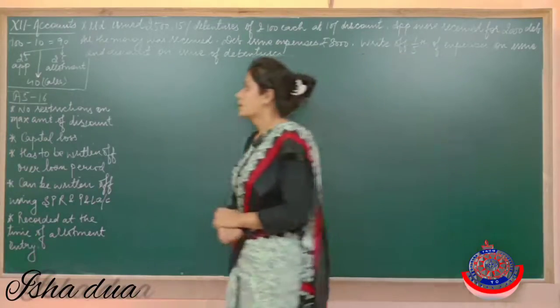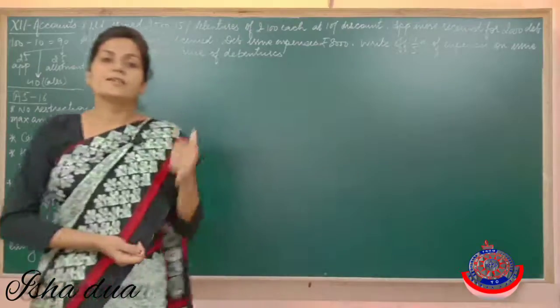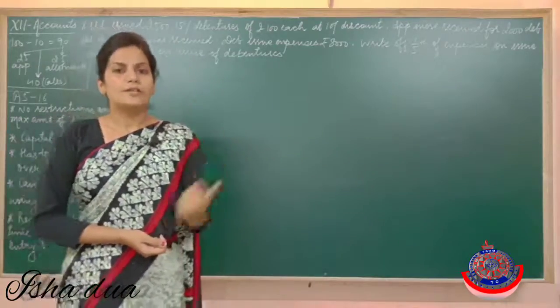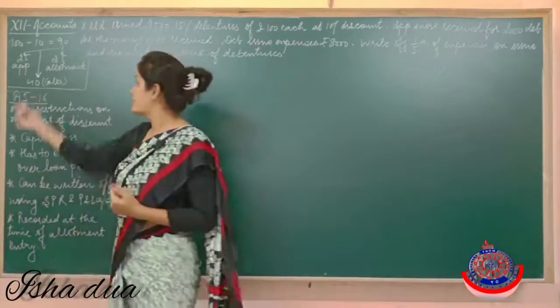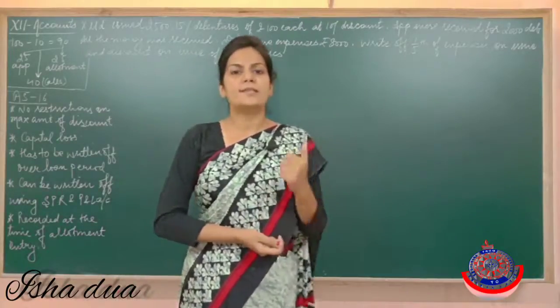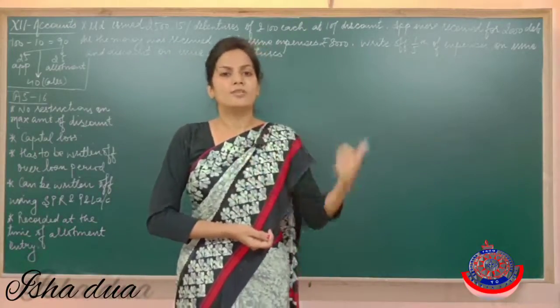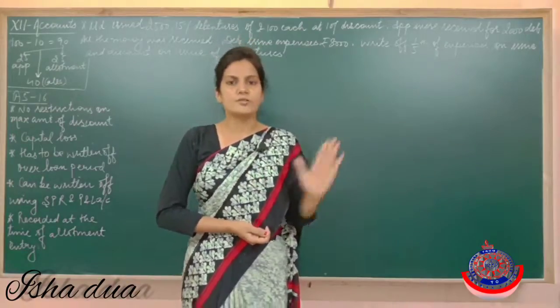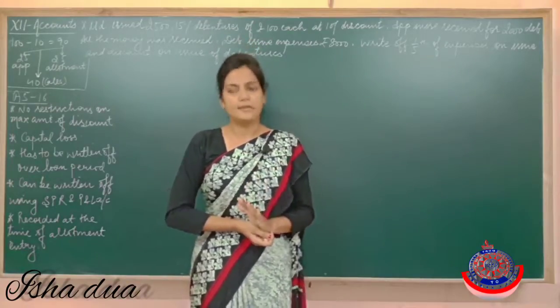Now see, here are some features when debentures are issued at discount. How? See, issuing debentures at discount, all the accounting treatment rules and regulations have been given by Accounting Standard 16. It means under AS 16, all the accounting treatment is clearly mentioned. All the rules and regulations are there.